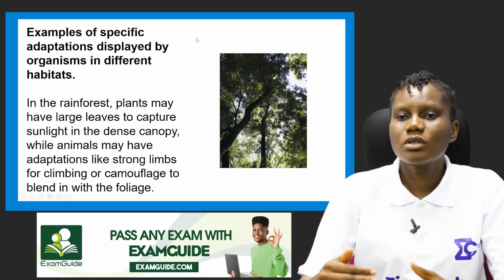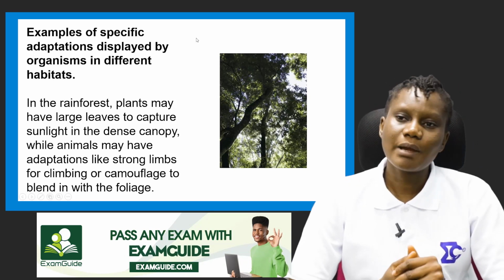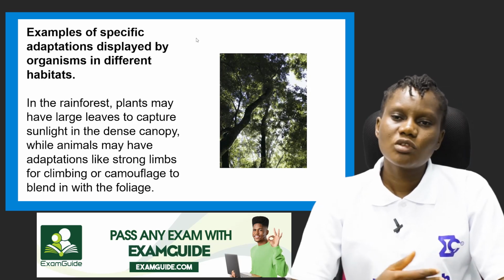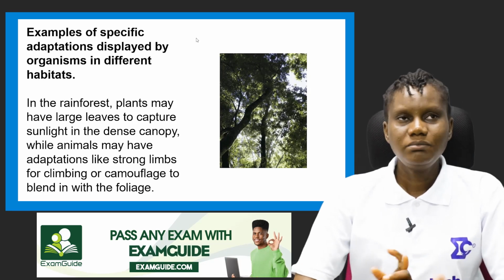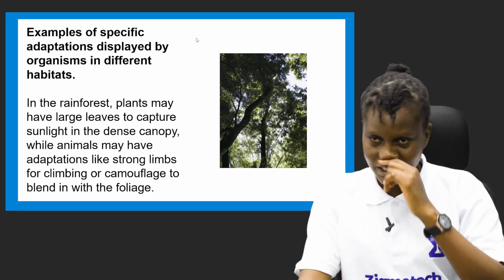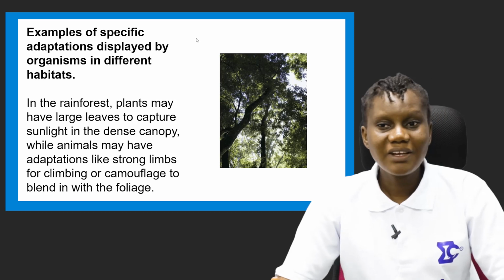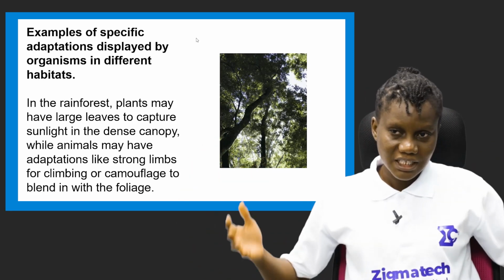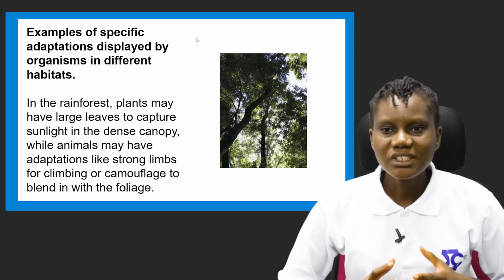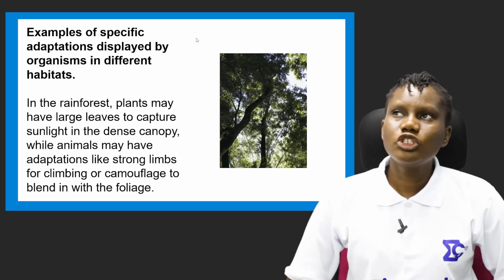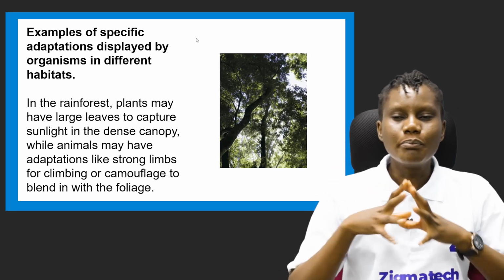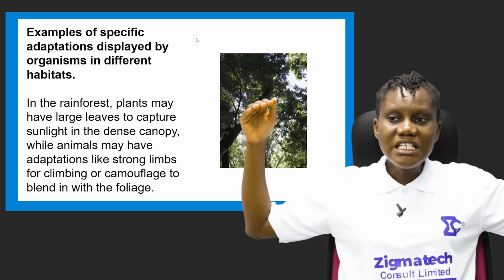So the next is examples of specific adaptations displayed by organisms in different habitats. There are some specific adaptations that some organisms display in their different habitats. In the rainforest, plants may have large leaves to capture sunlight in the dense canopy. If you actually enter into a rainforest, you will see that the trees there are very tall, and they have long branches with leaves.